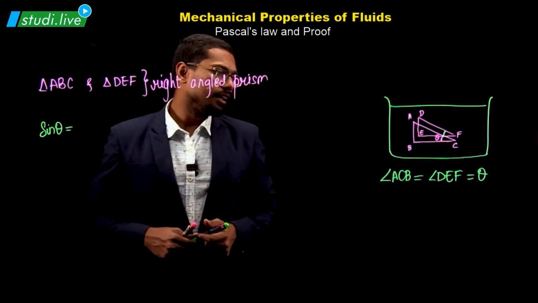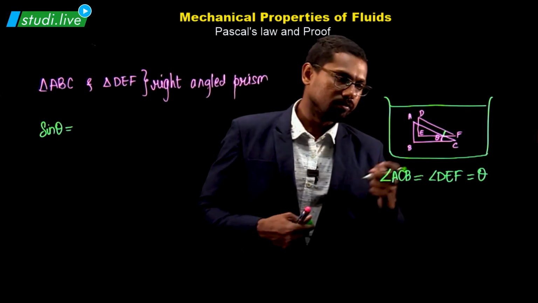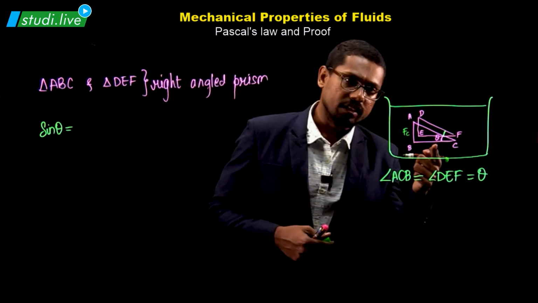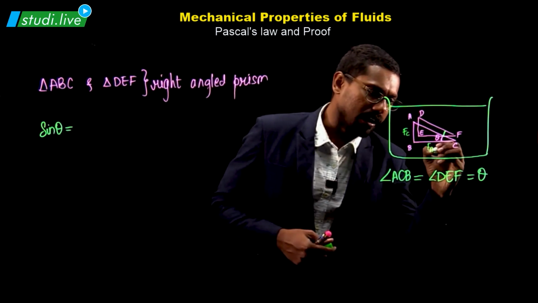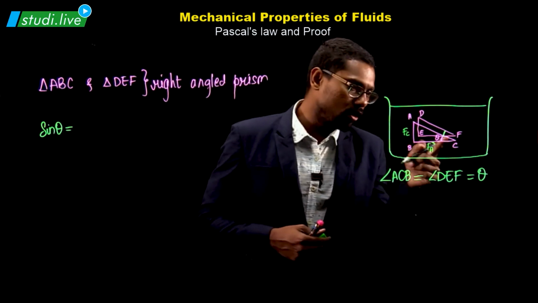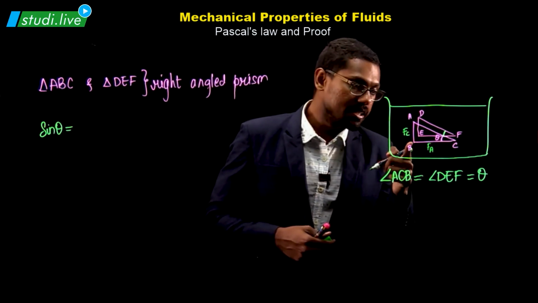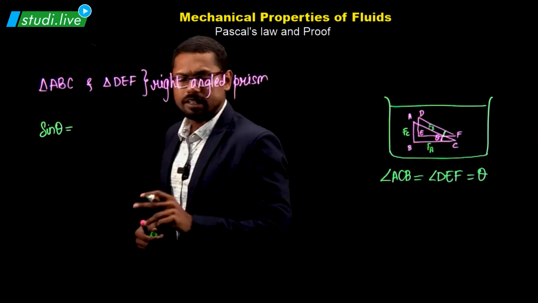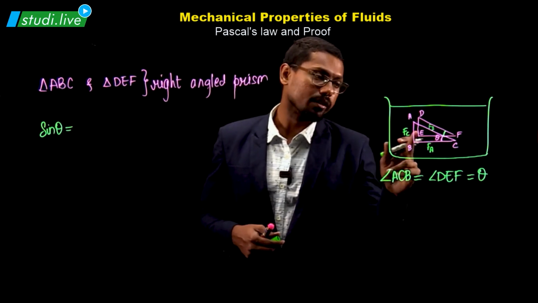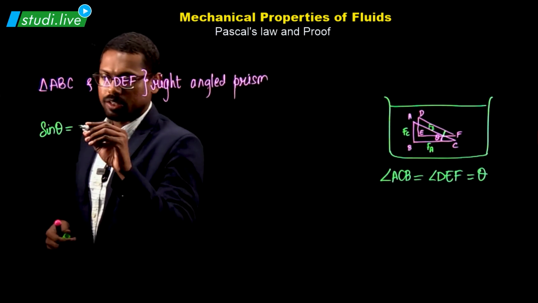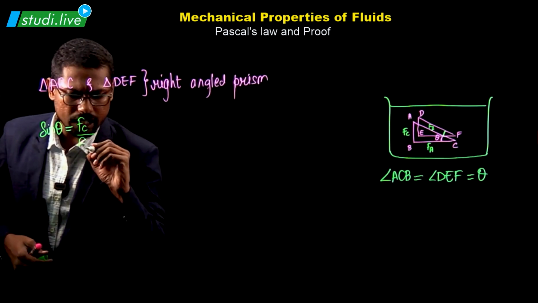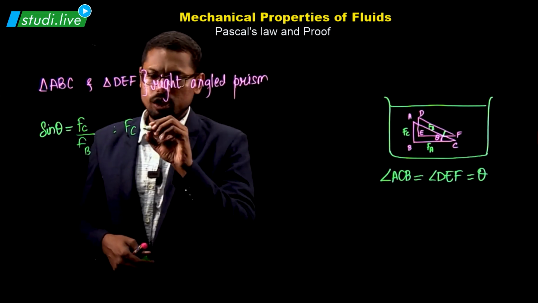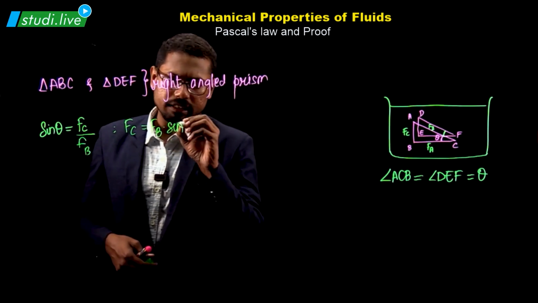Let's assume that the force acting on the edge of AB, since it's opposite to C, I'll write it as FC. The force acting on BC, since it is opposite to A, I'll write it as FA. And the force acting on AC, since it is opposite to B, I'll call it as FB. Now let's derive sine theta from here. Sine theta from here is FC divided by FB. So how do you write the value of FC? FC is always equal to FB times sine theta.